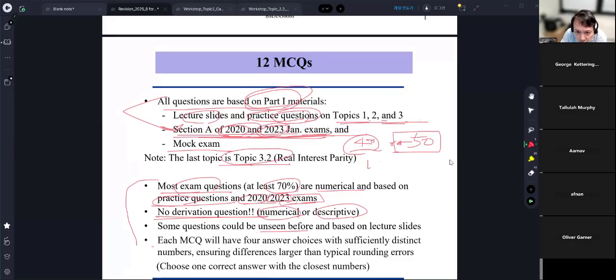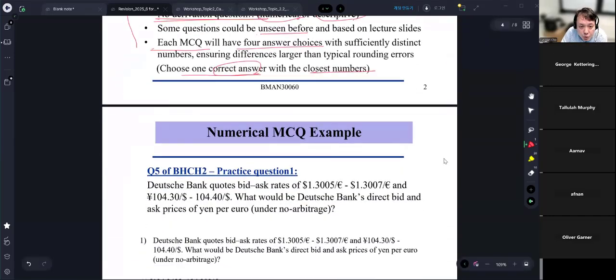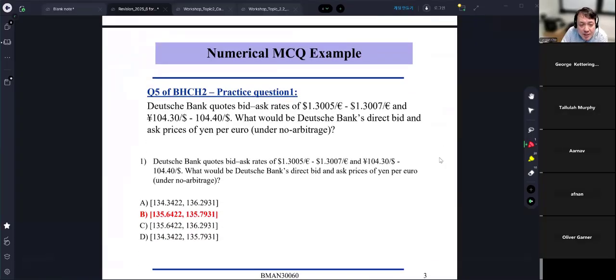So only 5 to 10 marks are based on some unseen material. Anyway, each MCQ will have 4 possible choices with sufficiently distinct numbers. So you need to choose one correct answer, with the closest numbers for the numerical one. So I'm going to show you how I can transform practice questions into the numerical MCQ questions you can expect to see in the exam.